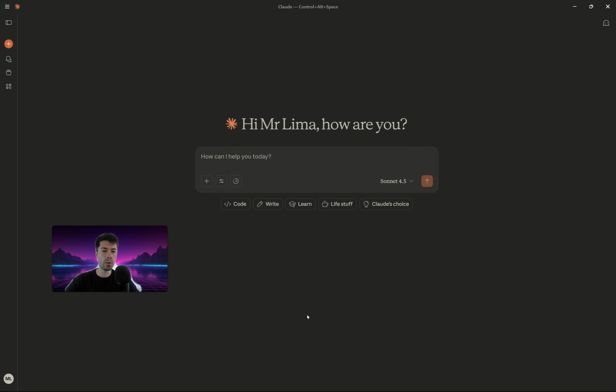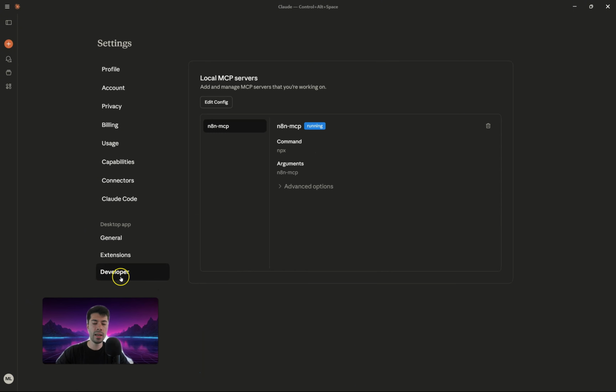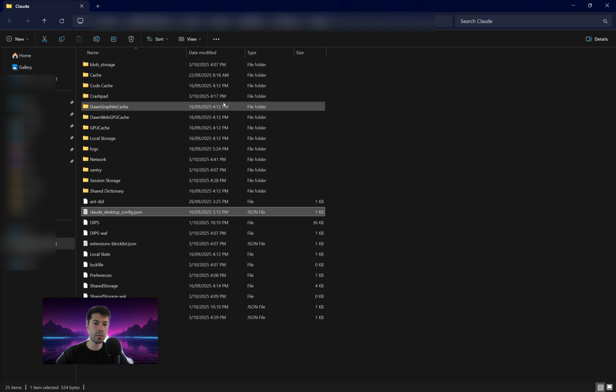Once you are on your Claude Desktop dashboard, the next thing you will do is click on your profile, go to settings, then you need to come to developer, and in here you probably won't see what I'm seeing here because I already have the n8n MCP running, as you can see here. But in your case, you're gonna see this button, edit config. All that you're going to do is click on edit config. Then you're gonna see the Claude file, open it.